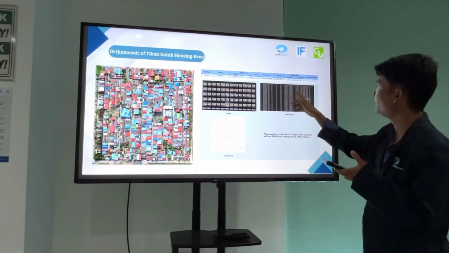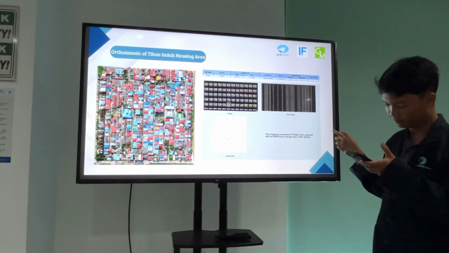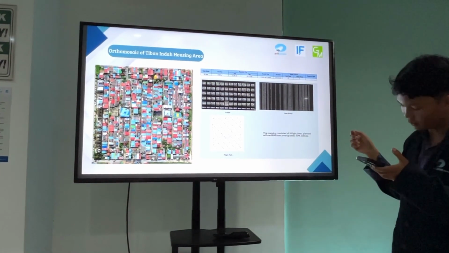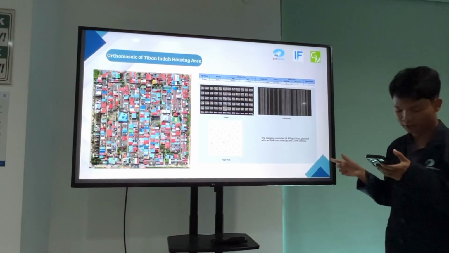The GSD value is 2.74 centimeters per pixel, with 137 nadir photos, 8 oblique photos, and 1 pipe in total. Next.